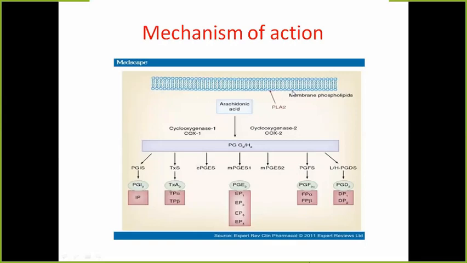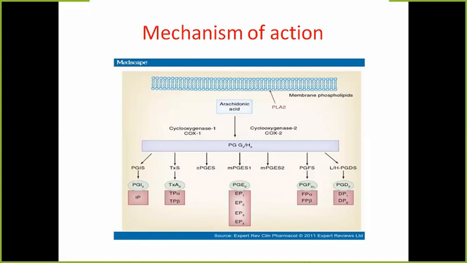First, the phospholipase A2 enzyme acts on this membrane phospholipid and liberates arachidonic acid. Then the cyclooxygenase enzymes act on arachidonic acid, and it is converted into various prostaglandins. So cyclooxygenase 1 and cyclooxygenase 2, both the isoforms, lead to the synthesis of prostaglandins.